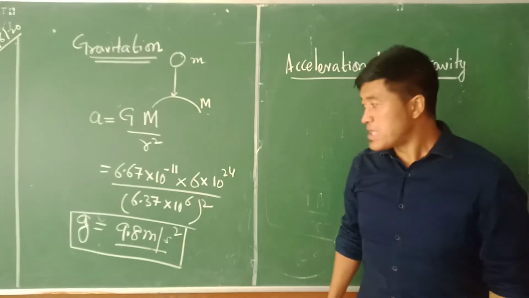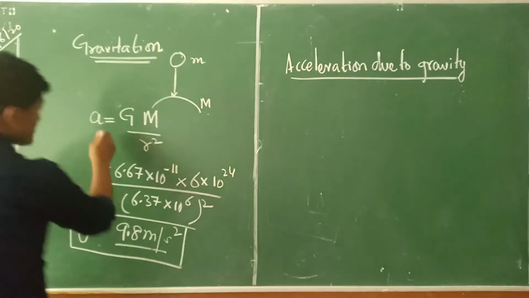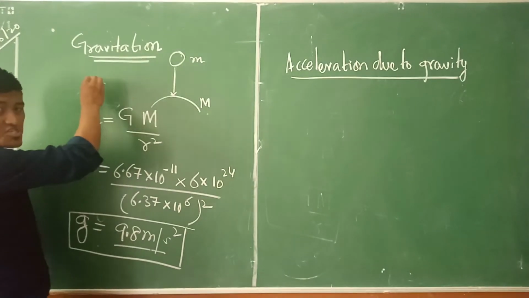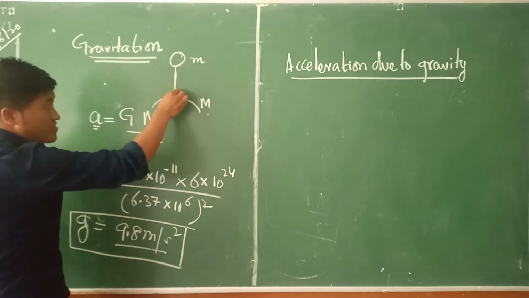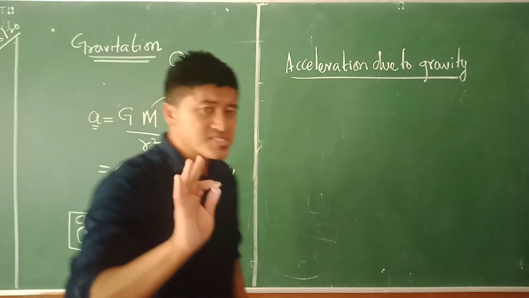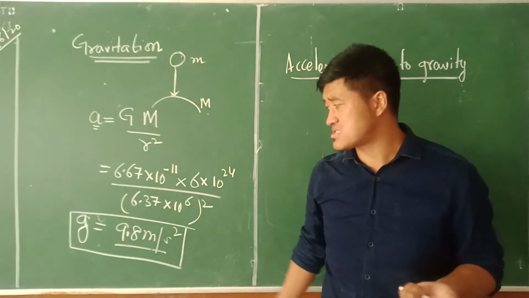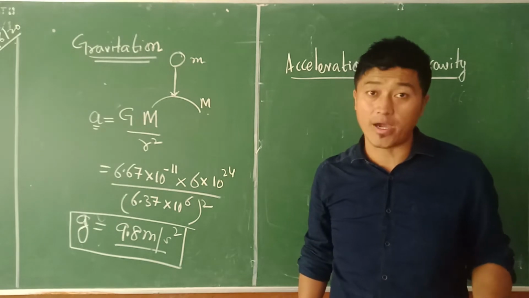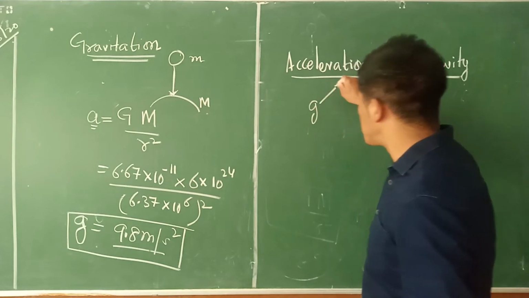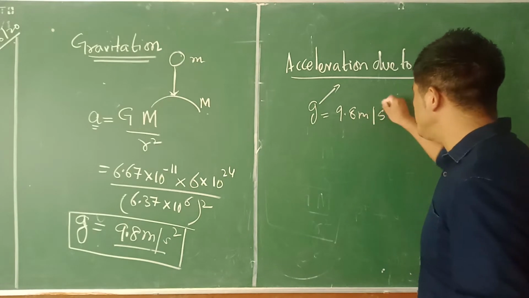Okay, fine. So now I got the value g is equal to 9.8 meter per second square. Previously I used to take a, but in this case, this object is not moving in a straight line, but instead it is moving down under the action of gravity, which is why I'm writing this as g. Now, what is important for us to know is why we are learning this value of g is equal to 9.8 meter per second square. Right? This g is also referred to as acceleration due to gravity here. Okay. Now the value of g is 9.8 meter per second square.